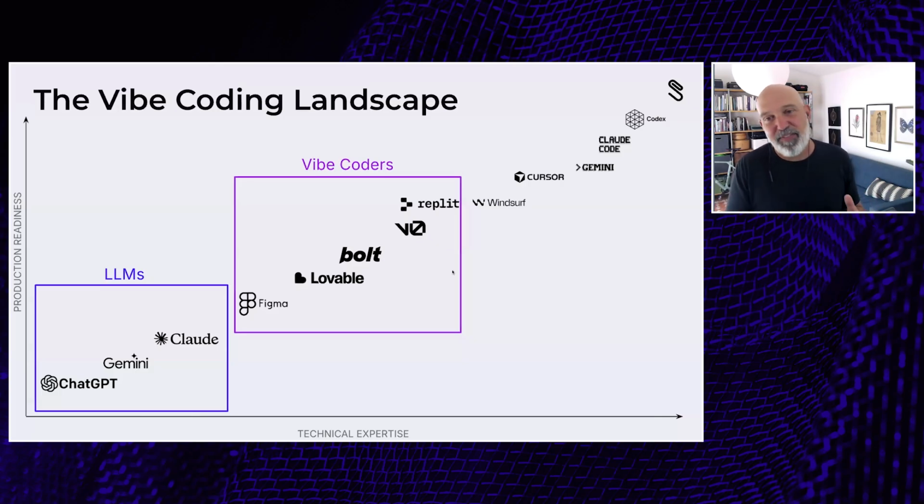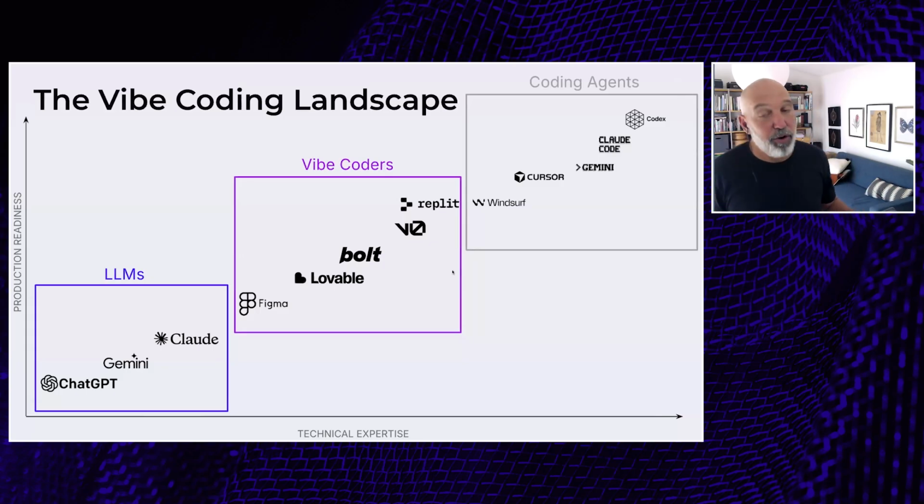Once you get beyond that, now you're into the coding agent tools, and this is really more built for coders, helping them be more efficient. They tend to be much more in the weeds, more granular, working on pieces of code rather than whole applications. And the complexity of these kinds of tools is much higher than some of the vibe coding tools.